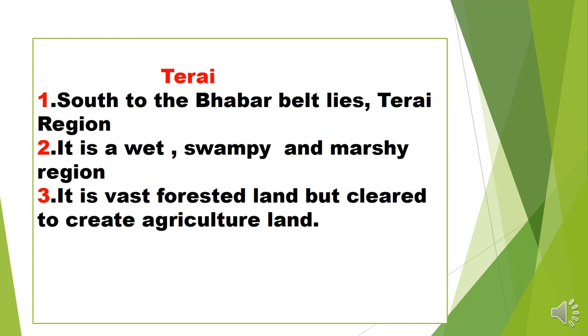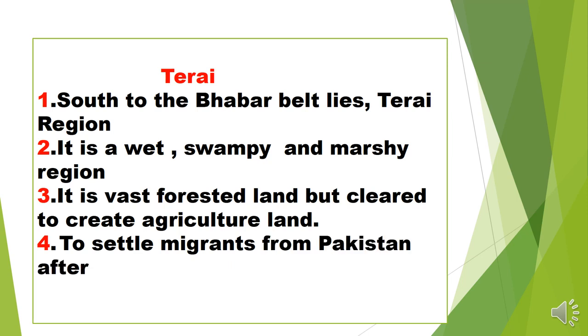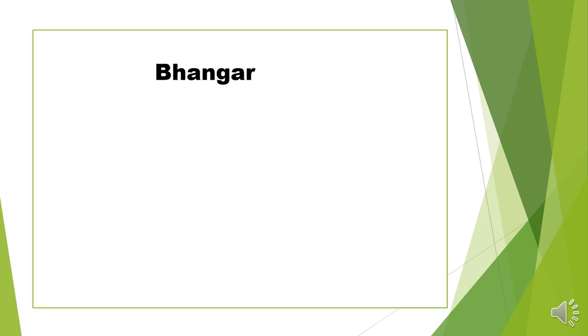Tarai region is vast forested land, full of wildlife and animals, but it was cleared to create agricultural land, because many people migrated from Pakistan after partition. So the Tarai region is located in the south of the Bhabar belt. After the Tarai region, the next feature is Bhangar.